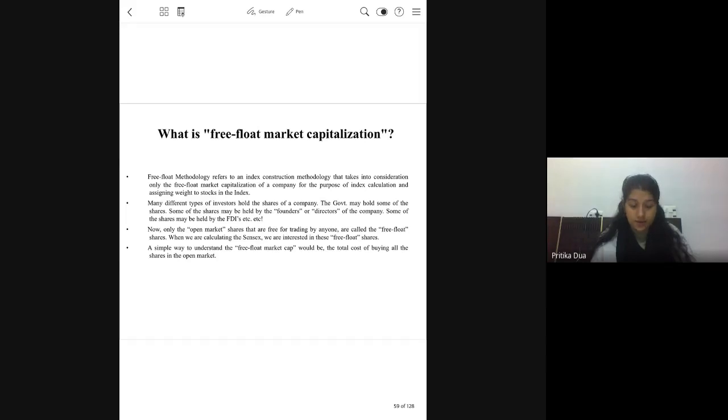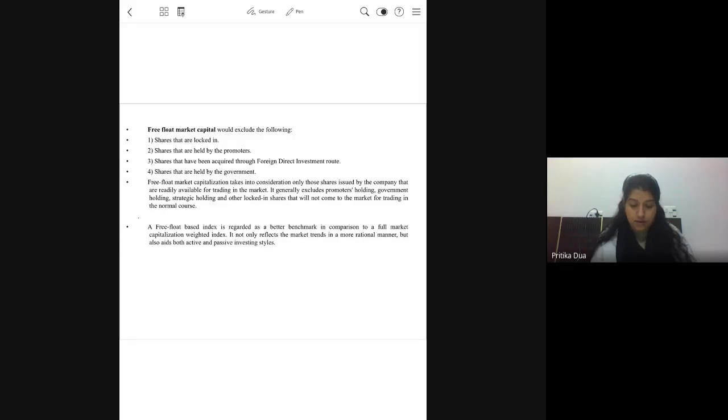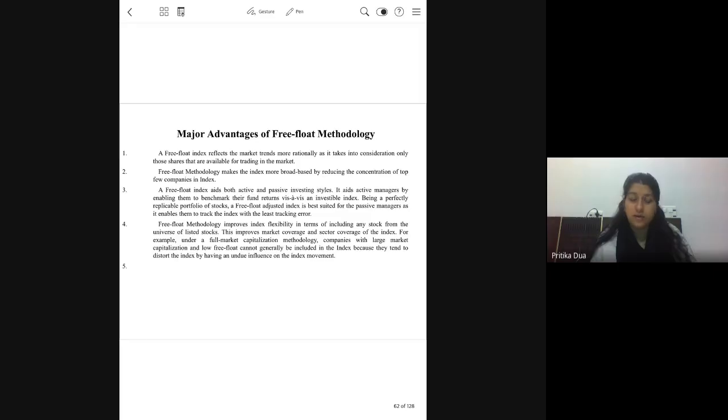Okay, so the advantage of free float, obviously, is that it gives a better representation of the price movements and valuation movements of the company, because you're not stuck with the shares which belong to the top management.